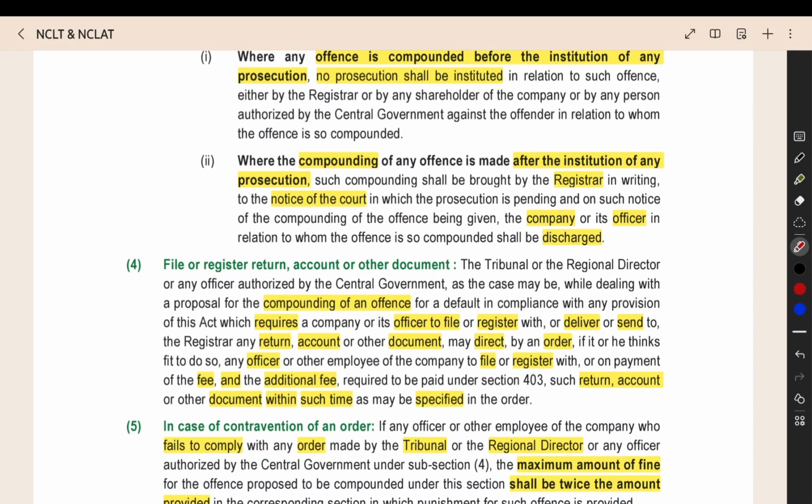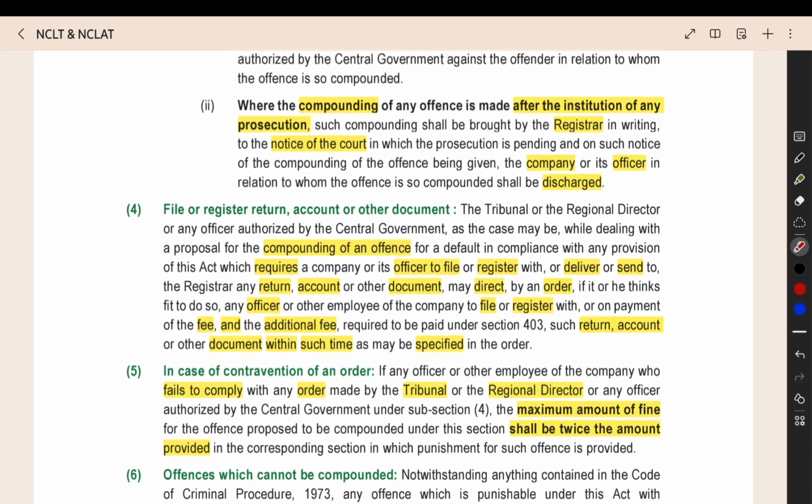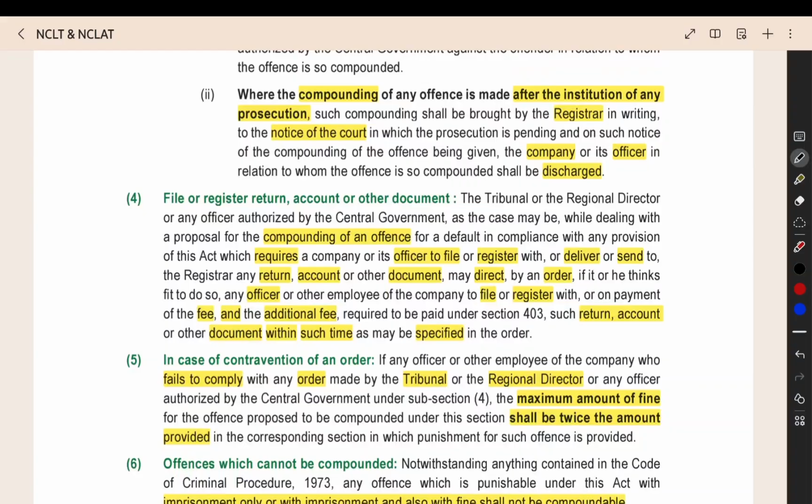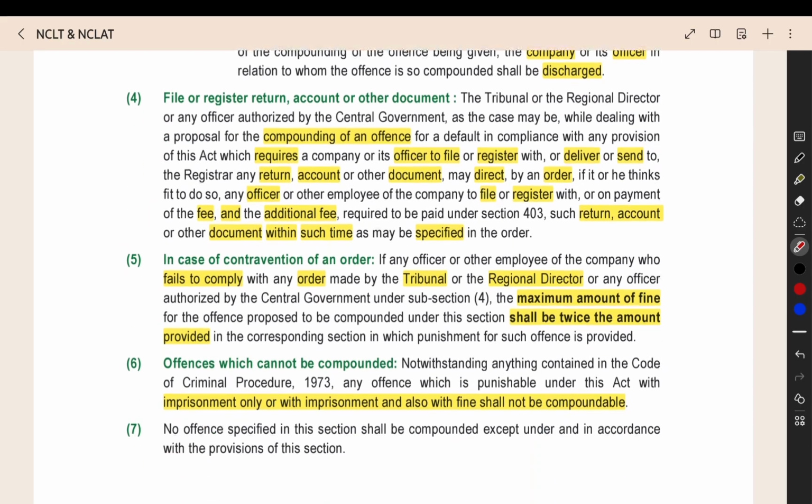If already a case has been started, then you will drop all the proceedings. Then an offense is there. What is the offense? You have to file some return, file some document, like the annual return. Some document filing is there in the offense. Then the tribunal will specify in the order that file the document within 30 days and then pay this amount, the compounding will be done. Then you have to properly file the document within that date.